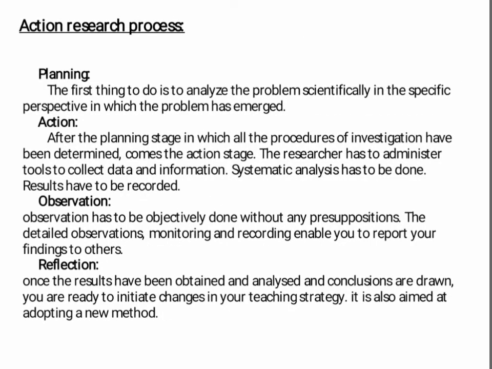The action research processes. First is planning. The first thing to do is to analyze the problem scientifically in the specific perspective in which the problem has emerged. The next is action. After the planning stage, in which all the procedures of investigation have been determined, comes the action. The researcher has to administer tools to collect data and information. Systematic analysis has to be done. Results have to be recorded.